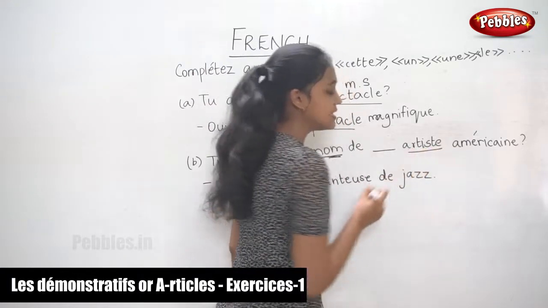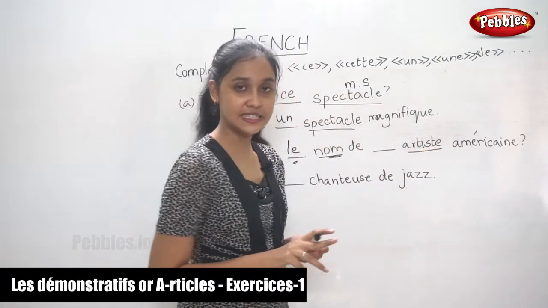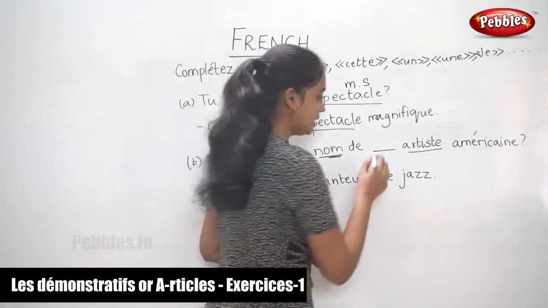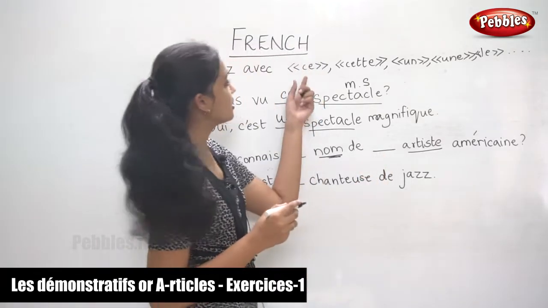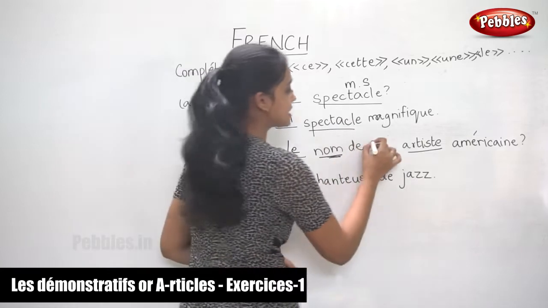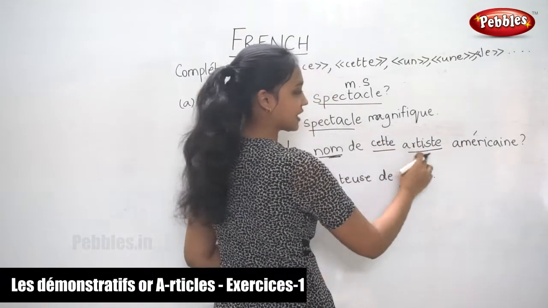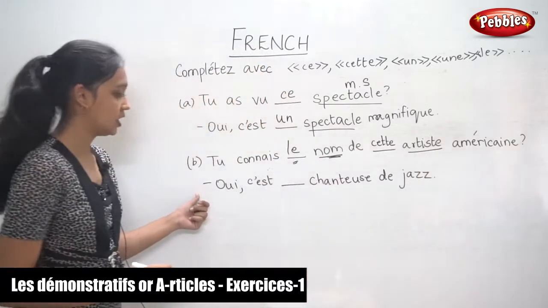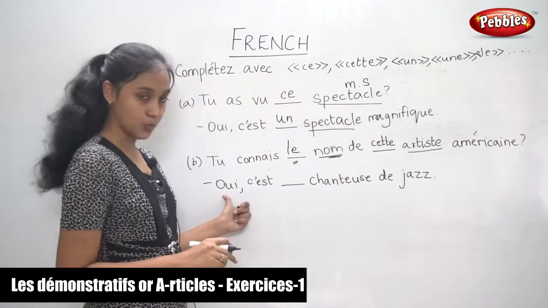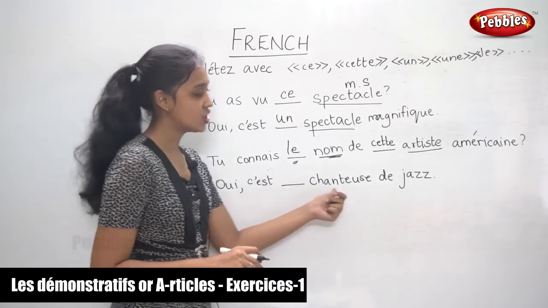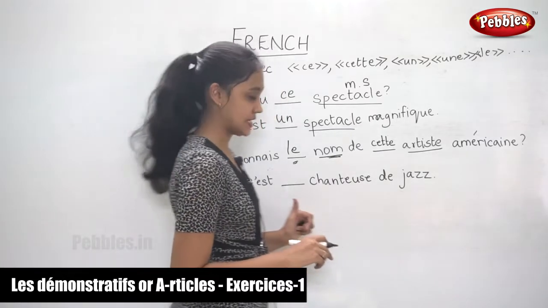Now the noun here is artist. It is masculine singular. So which of the demonstrative will be filled in here? It is cet, the cet artiste américain. So the answer for that, oui, c'est dash chanteuse de jazz.